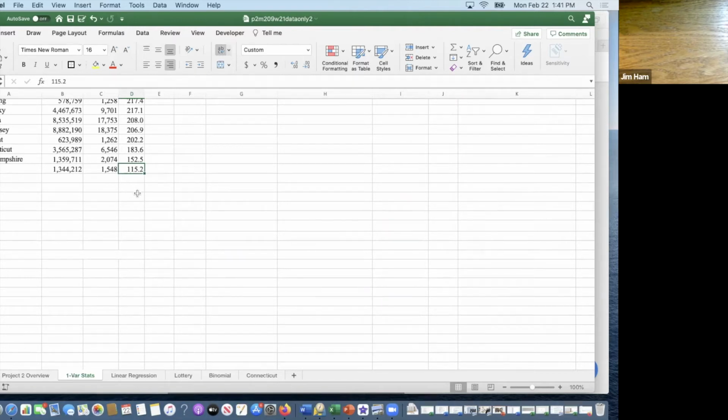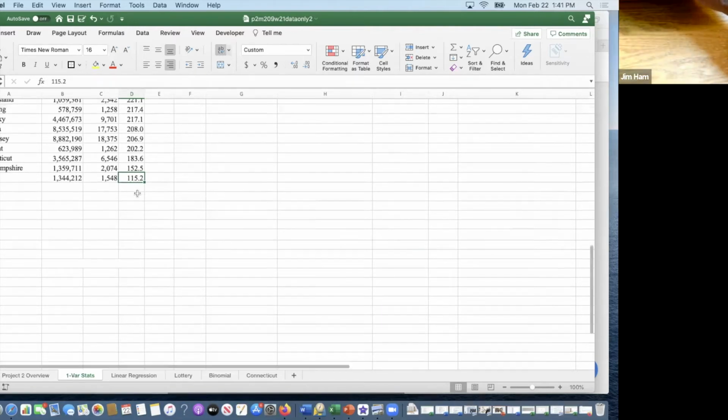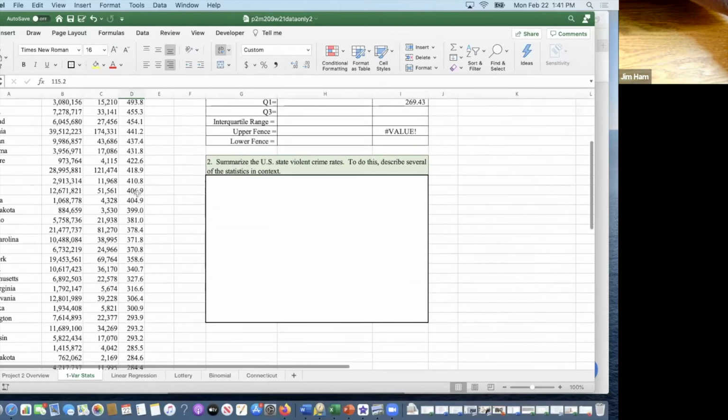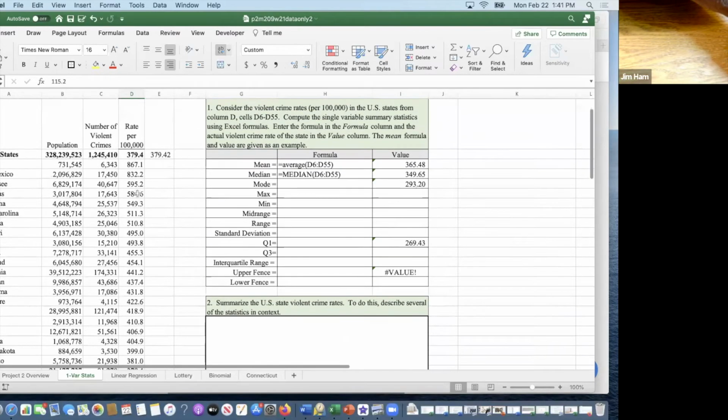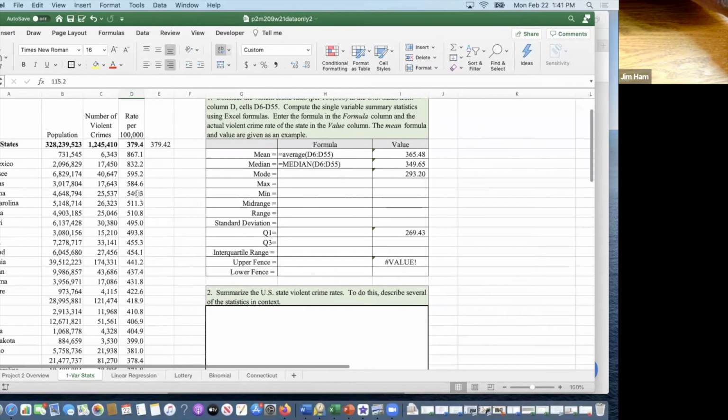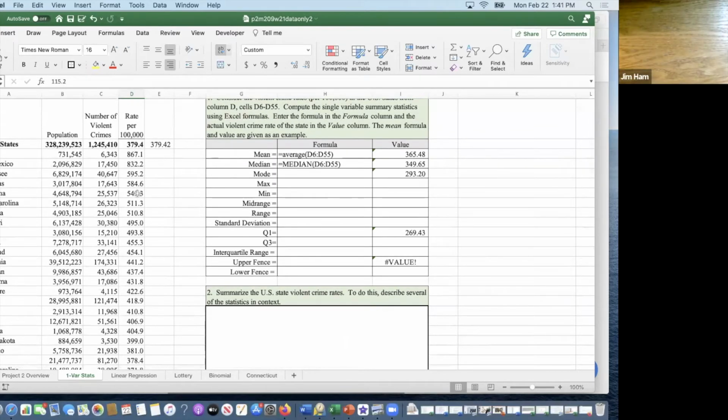We would say that 867 divided by 115 is about 7. You're about 7 times more likely to be the victim of a violent crime in Alaska than you are in Maine. You could talk about the range of the values. You can talk about the quartiles, interpreting the middle 50% of all the crime rates.